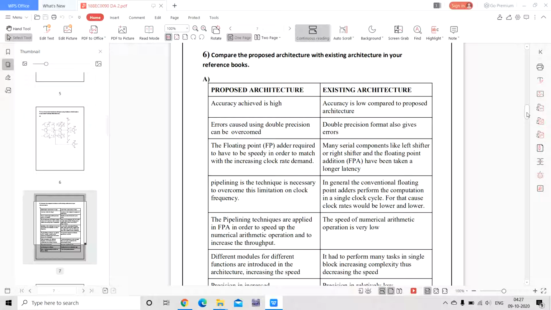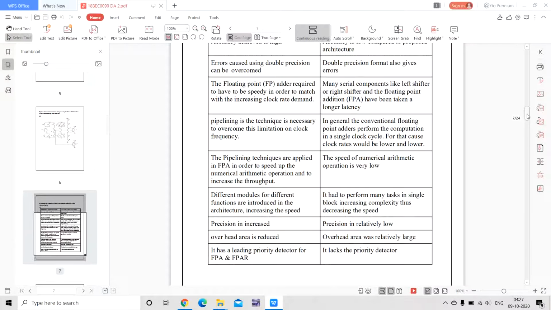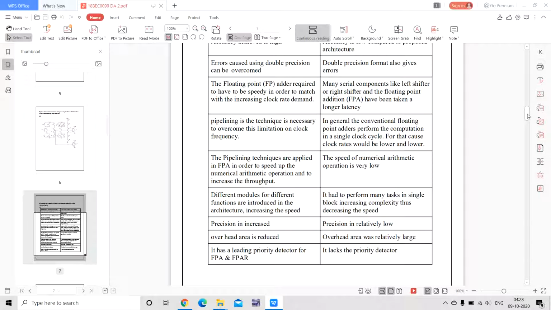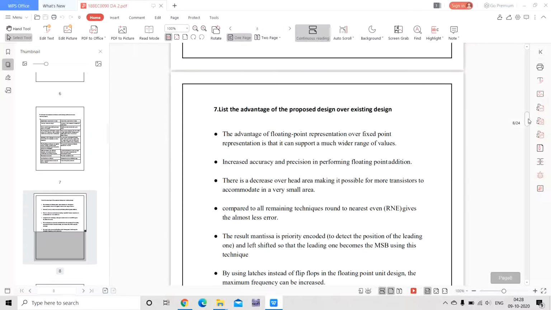In the proposed architecture, pipelining is a technique necessary to overcome the limitation on clock frequency. In the existing architecture, conventional floating point adders perform. And you can see this. In the existing architecture, precision is relatively low. In the proposed architecture, precision is increased and overhead area is reduced. In the existing architecture, overhead area was relatively large, and it has a leading priority detector for FPA. The proposed architecture lacks the priority detector.